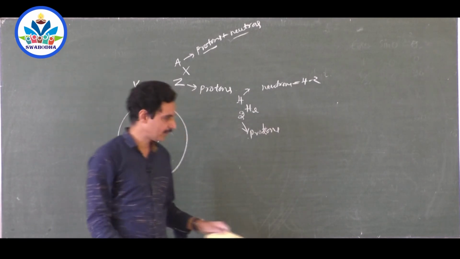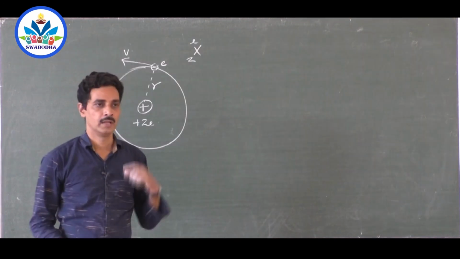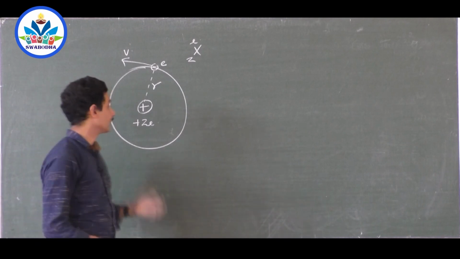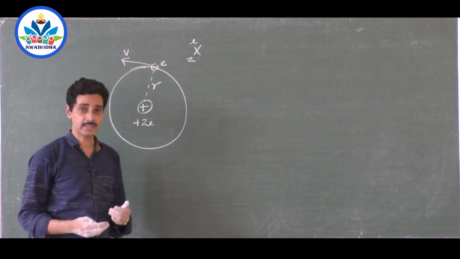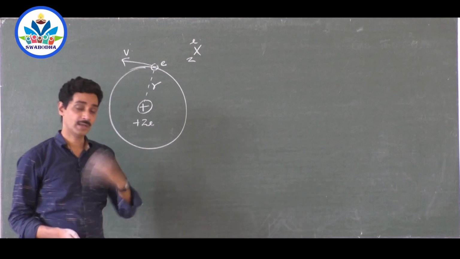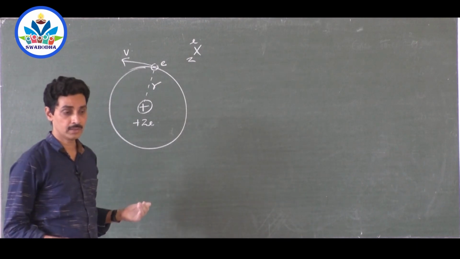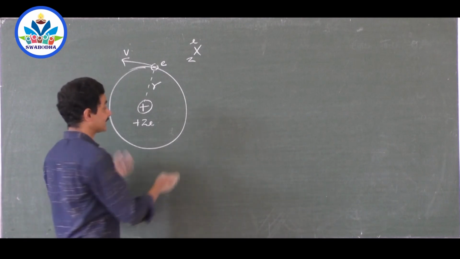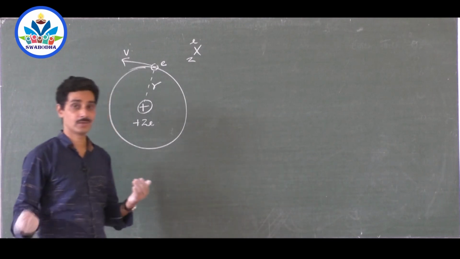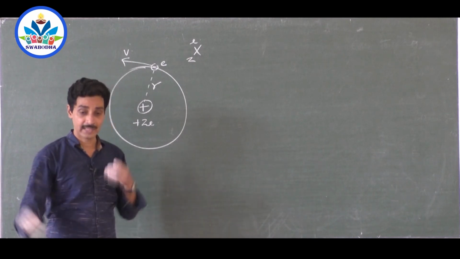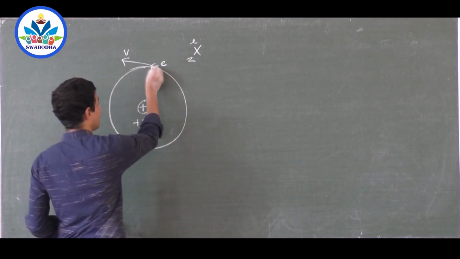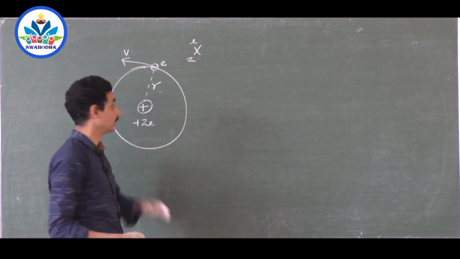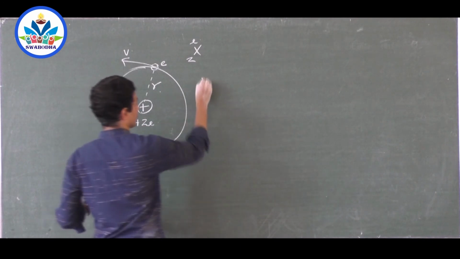Now I am going to derive a very small derivation. Now let us try to find out an equation for the radius of the circular orbit. Right? And we will derive it by using Bohr's postulates. What are the Bohr's postulates? According to Niels Bohr, the electron should move in a particular orbit so that its angular momentum is given by mvr is equal to nh by 2 pi. And another condition is the electrostatic force between the negatively charged electron and the positively charged nucleus must act like a centripetal force. So let us write the formula for centripetal force.